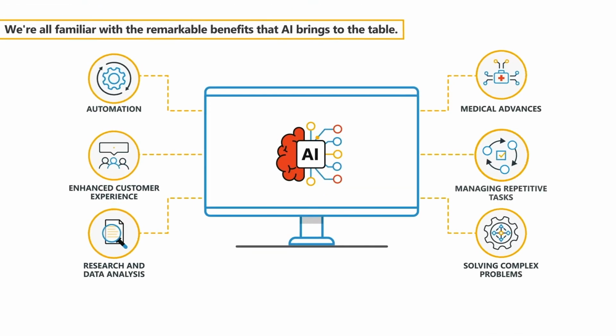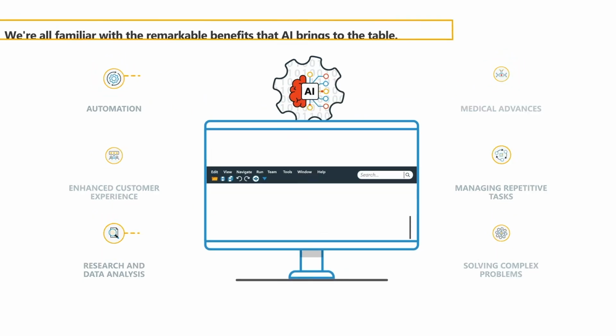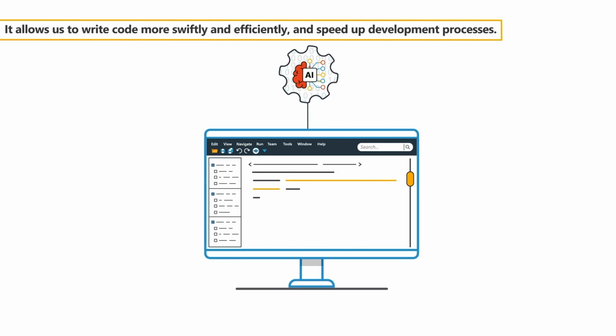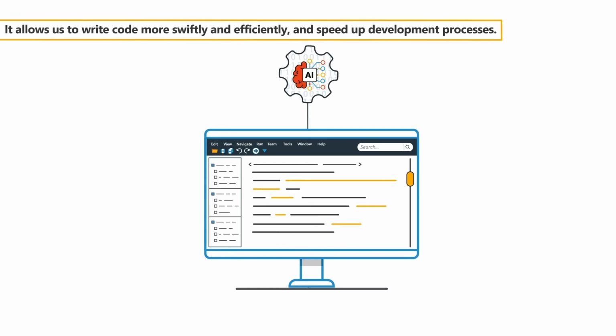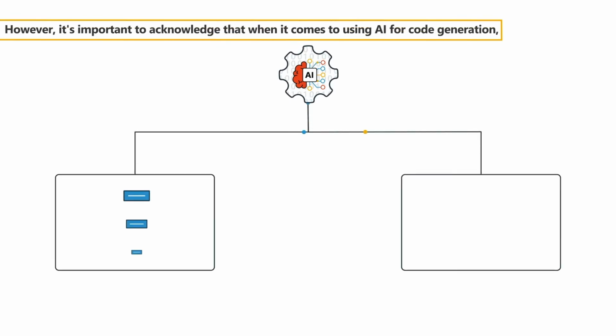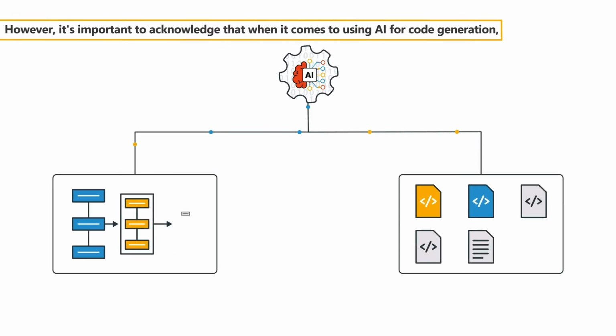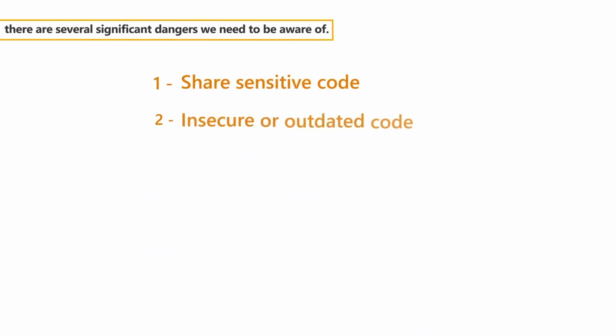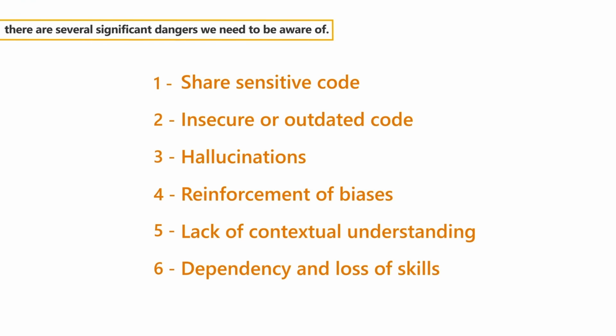We're all familiar with the remarkable benefits that AI brings to the table. It allows us to write code more swiftly and efficiently and speed up development processes. However, it's important to acknowledge that when it comes to using AI for code generation, there are several significant dangers we need to be aware of. Let's look briefly at each one.